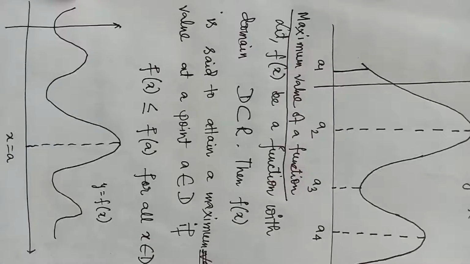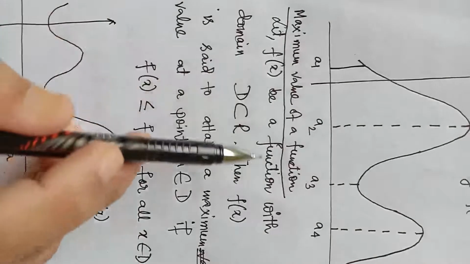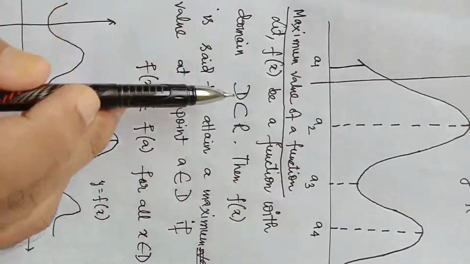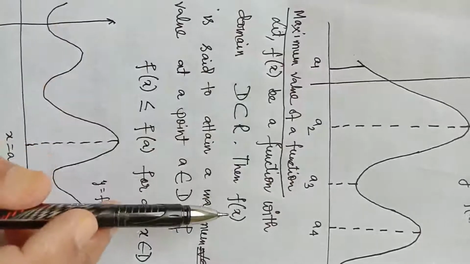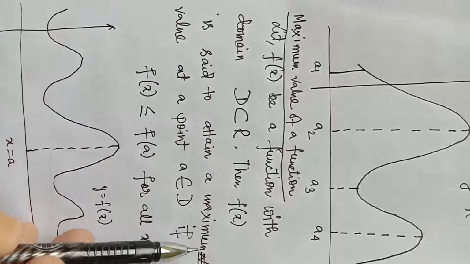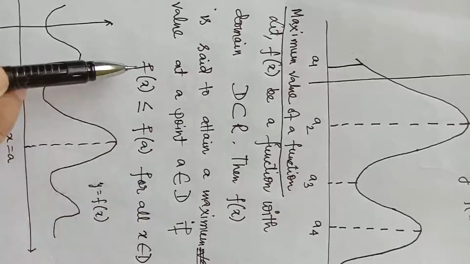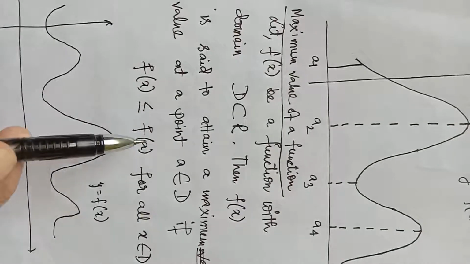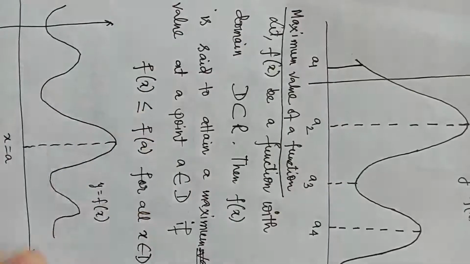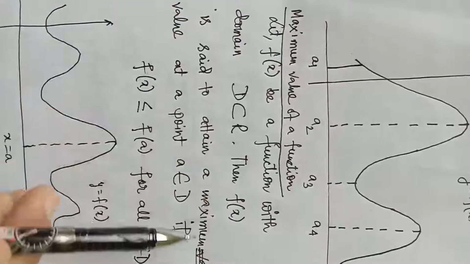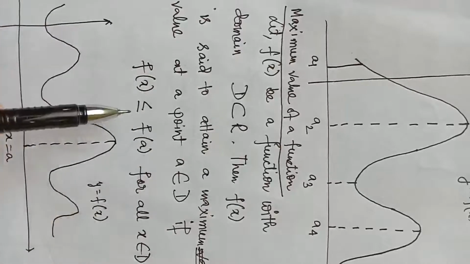So the maximum value of a function is defined in this way. Let f(x) be a function with domain D, which is a subset of R, with real domain D. Then f(x) is said to attain a maximum value at a point a if f(x) is less than or equal to f(a). That means f(a) is greatest, f(a) is largest. f(x) is said to attain a maximum value at a point a belonging to D if f(x) is less than or equal to f(a).